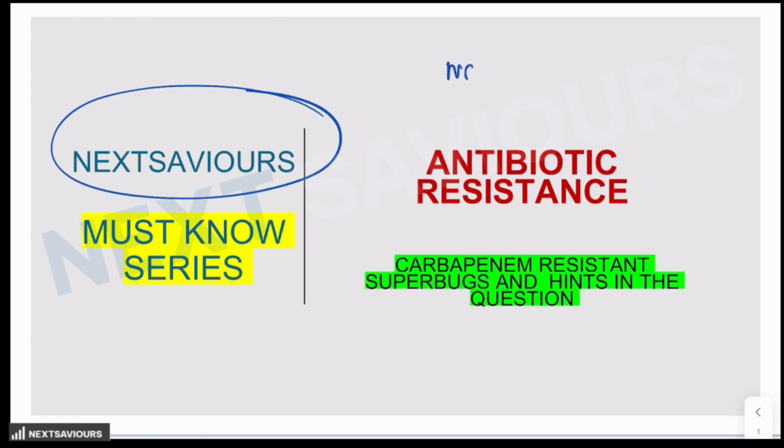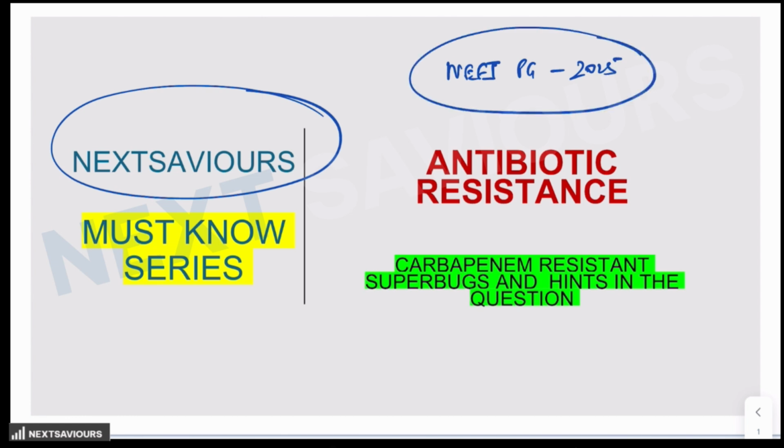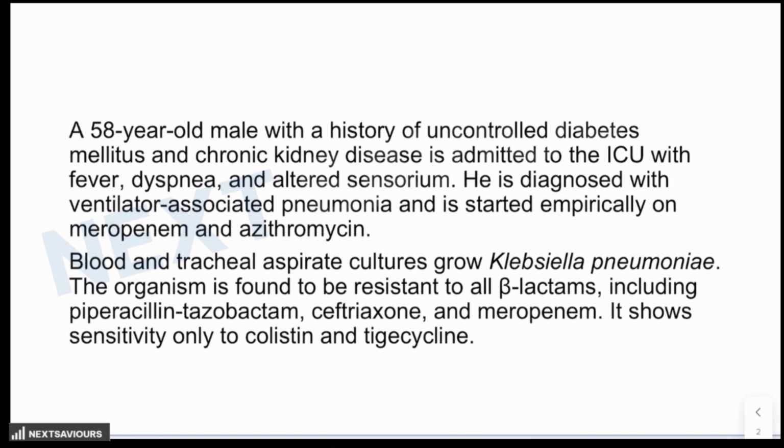We already know that this NEET PG 2025 is delayed for some duration of time, and we get a fair chance to have a discussion on some more important topics which are likely to be asked in the examination. One of the questions which is very commonly asked is related to antibiotic resistance, and in particular we'll be talking about the enzymes and the genes which are responsible for producing carbapenem resistant organisms, along with the likely hint which is provided to you in the question in order to reach the final diagnosis. So let us start with the question first.